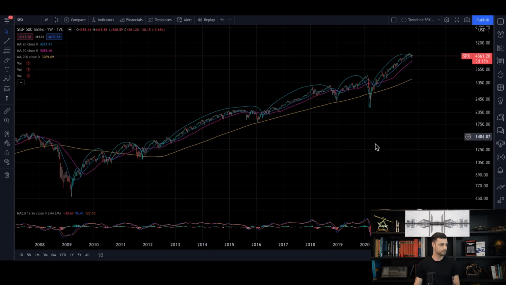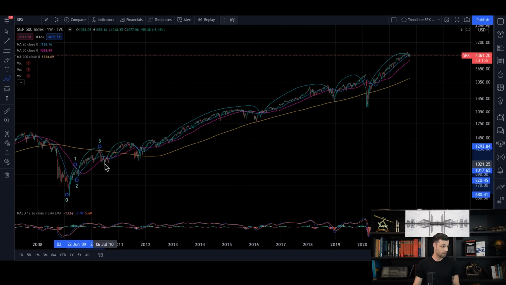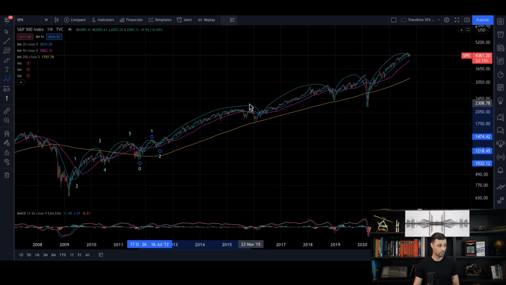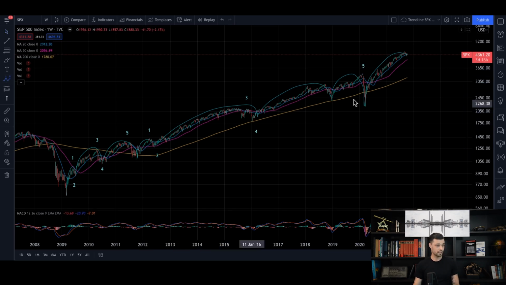So here, the first thing I need to understand about this move is: what is it correcting? Which move up is it correcting? Like I said, 1, 2, 3, 4, 5. This one is quite easy. Then here we have an ABC. Then here again, 1, 2, 3, 4, and good question, 5, right? Yes, 5. So then I need to have 5 waves here and we can do something like this.